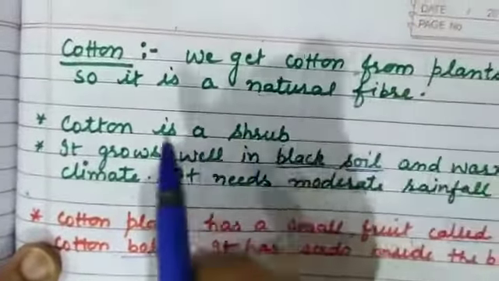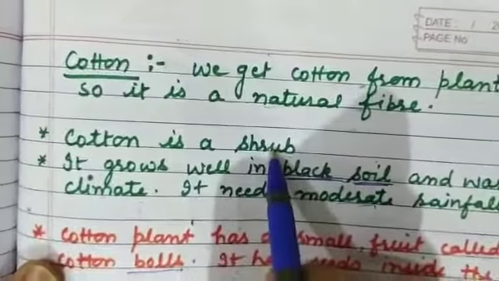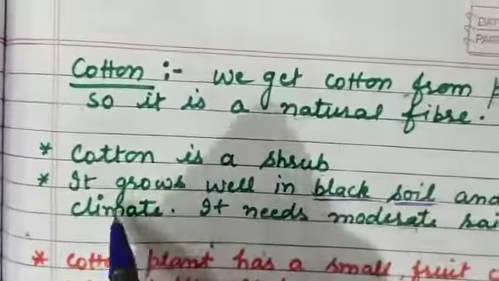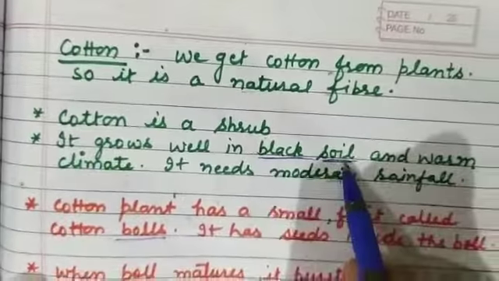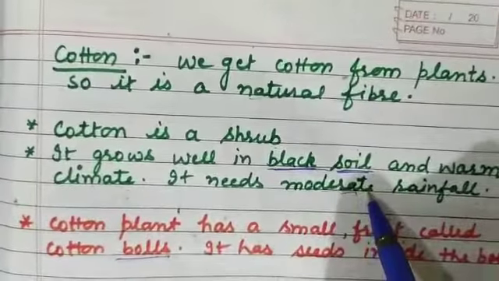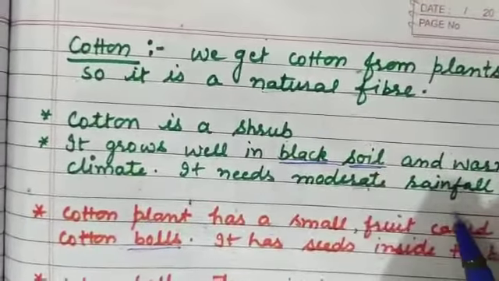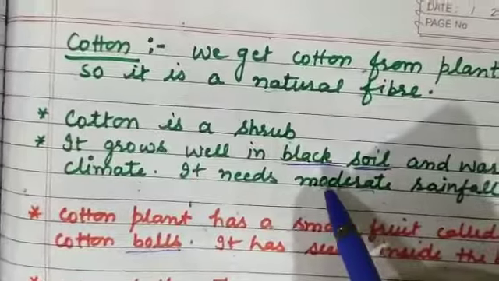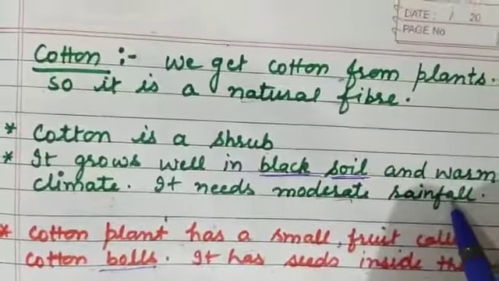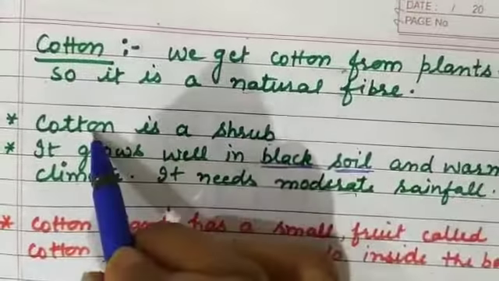Clear to you? Okay. Cotton is a shrub. Shrub is a medium-sized plant. You know that, na? Okay. Cotton grows in black soil, warm climate and moderate rainfall. Moderate means not more, not less. Okay. Now the areas which have black soil, warm climate and moderate rainfall are best suited for the cotton.